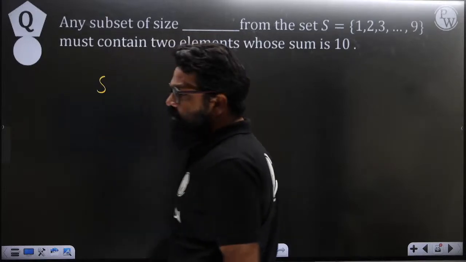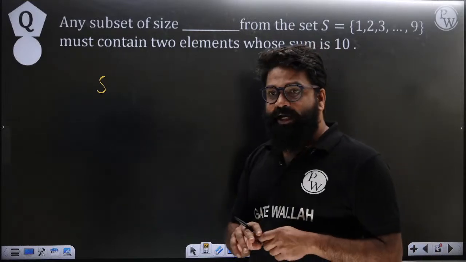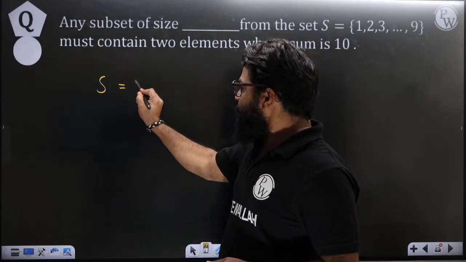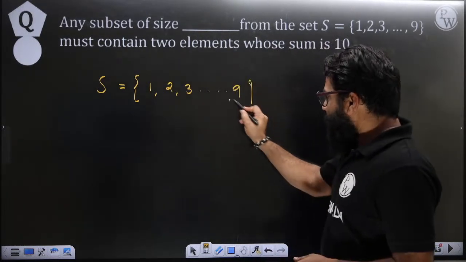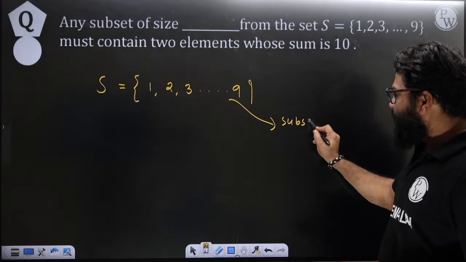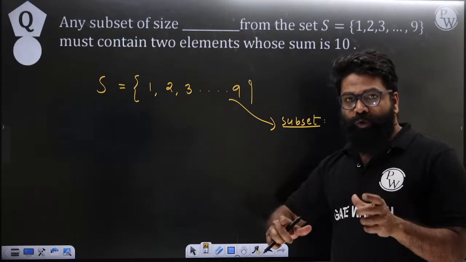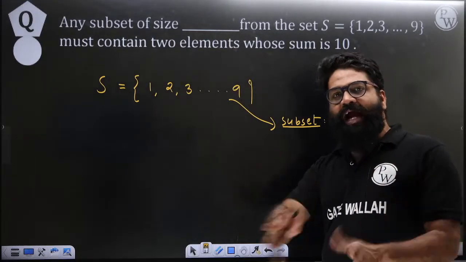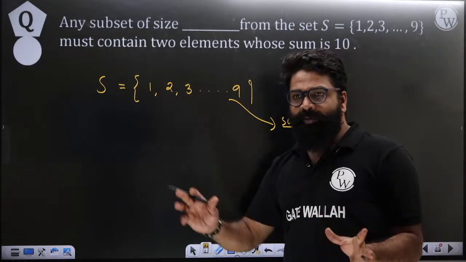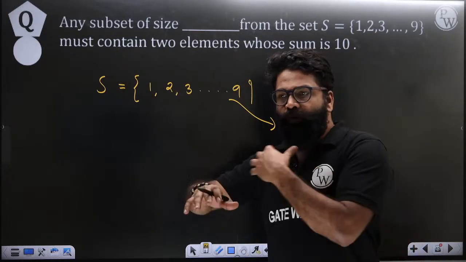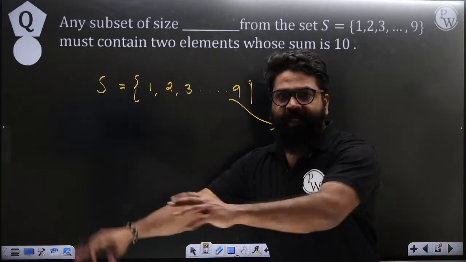See, first you will try to understand what this question is trying to say. The question says that you will have one set consisting of the elements 1 to 9. Out of this you have to pick one subset, and what should be the size of this subset such that if you add any 2 elements, the answer will become 10? For example, 1 to 9 will be there. You cannot see this set. This set is basically a black box. You take any 2 elements.